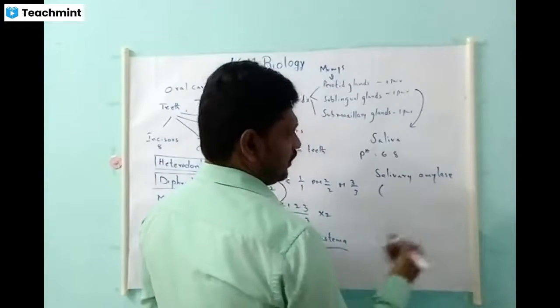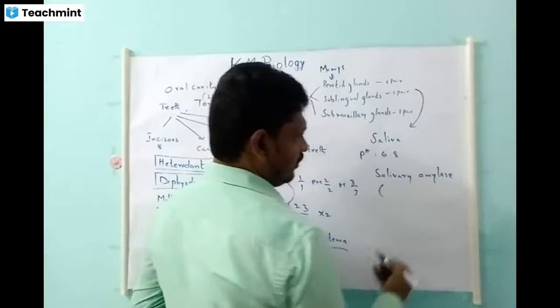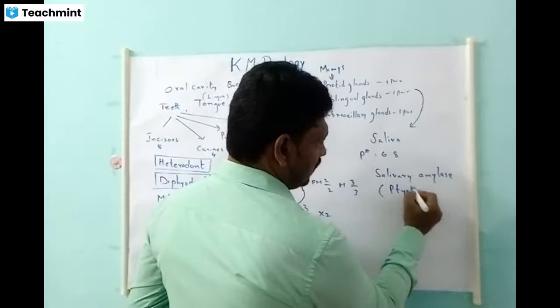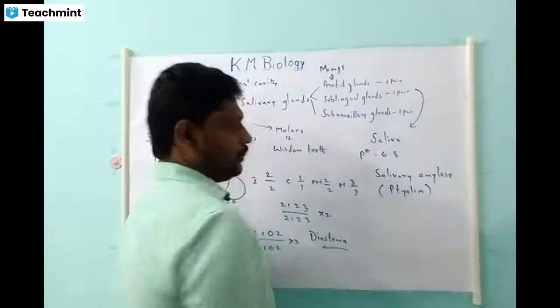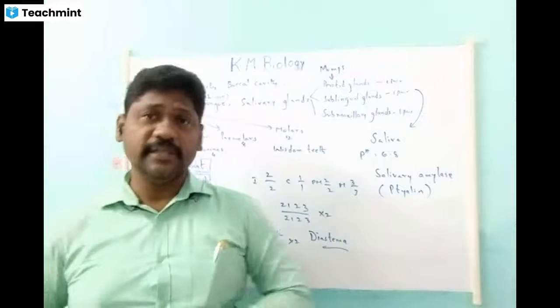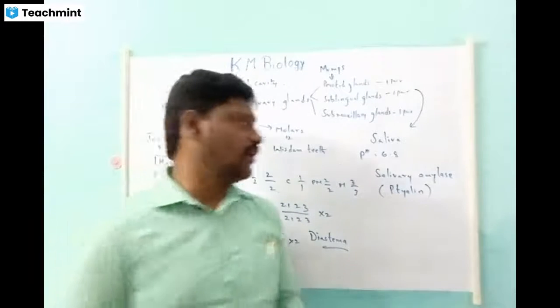As per the old name, it is called ptyalin. Salivary amylase or ptyalin is present in the saliva, which can work on the carbohydrates.